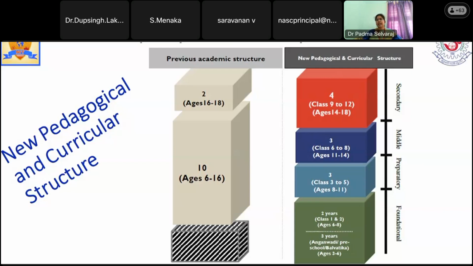Then after that, they are giving the name preparatory course for class 3 to 5. This comes at age 8 to 11. Then comes the middle class, that is 6 to 8, at the age of 11 to 14, and the secondary at the age of 14 to 18, from class 9 to 12. So this is a new structure. Instead of 10 plus 2, they have divided it into the foundational course, that is here, around 5 plus 3 plus 3 plus 4. So this is the new pedagogical and curricular structure.